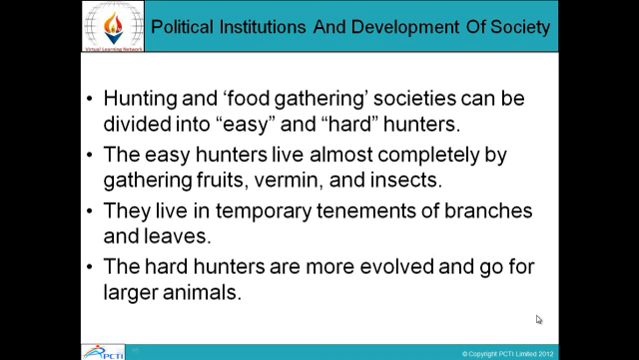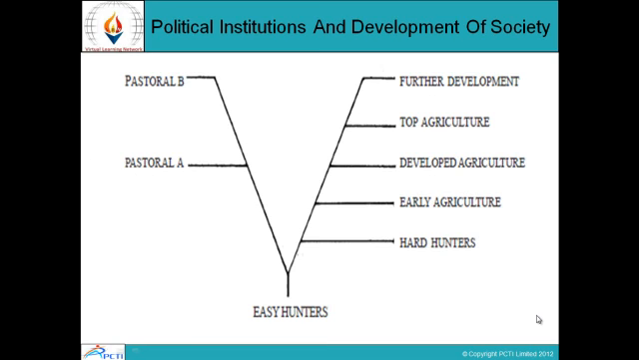Hunting and food gathering societies can be divided into easy and hard hunters. The easy hunters live almost completely by gathering fruits, vermin, and insects. They live in temporary tenements of branches and leaves. The hard hunters are more evolved and go for larger animals to hunt. So political institutions and development of society: pastoral A and pastoral B, easy hunters and hard hunters. First there were hard hunters, then early agriculture developed, then agriculture developed further, and then top agriculture, and then further development and growth took place.